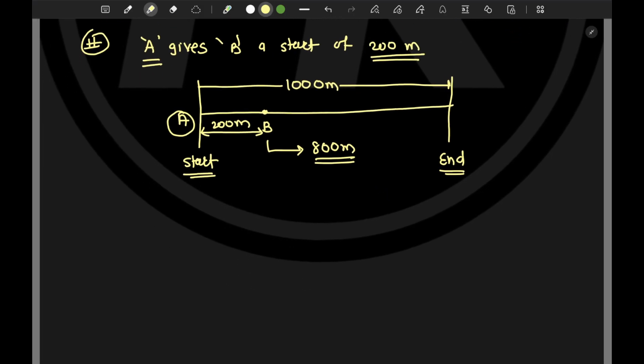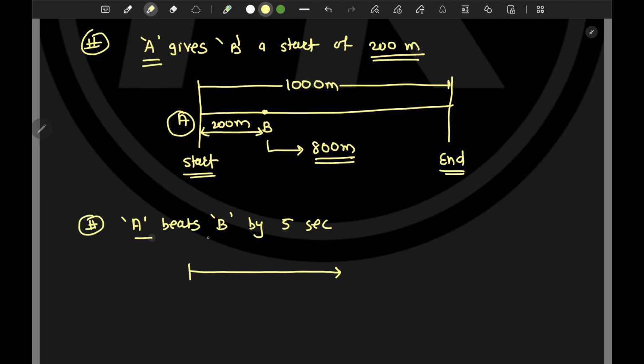Then there is another statement in such problems where it says A beats B by, let's say, 5 seconds. Now what is happening: for example, to cover this 1000 meter, A is running here. A beats B, that means A is reaching earlier.